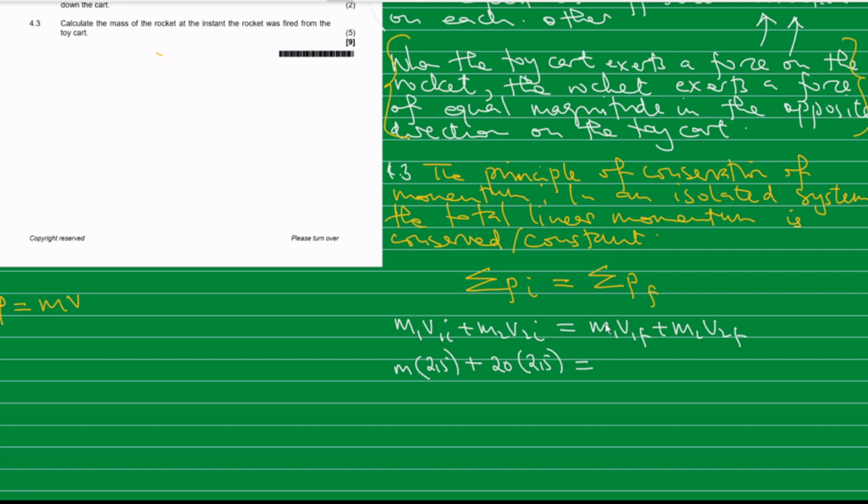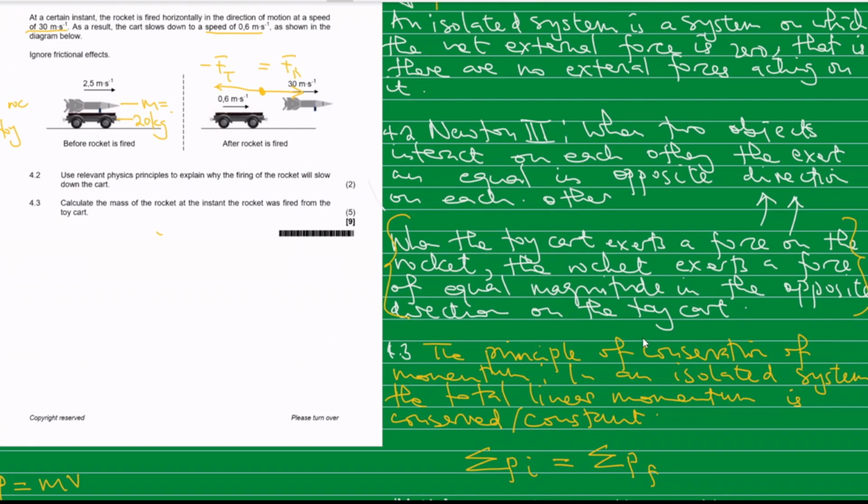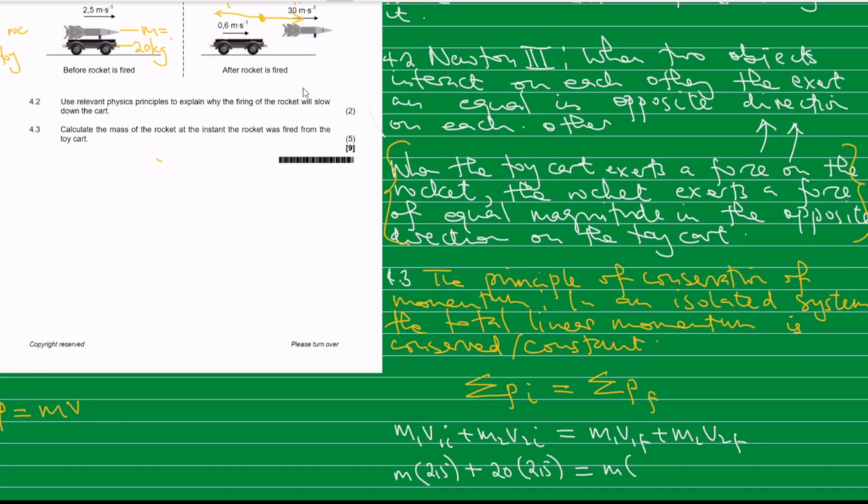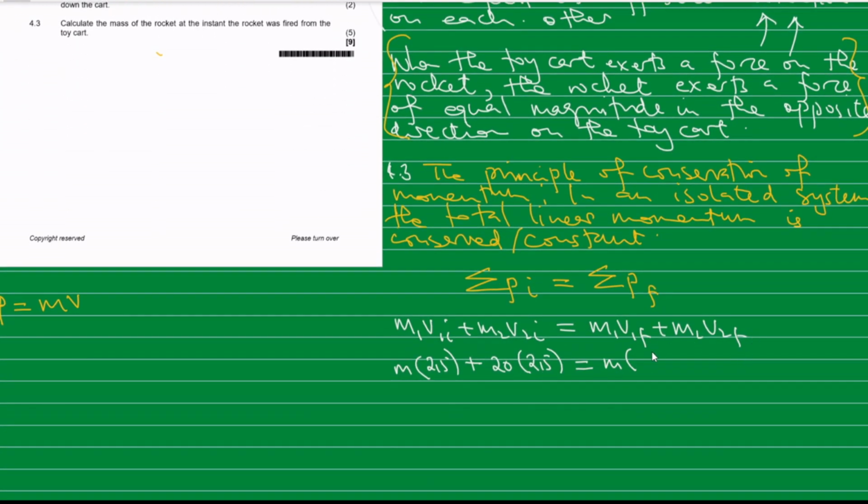So m1 is the mass of the rocket. We don't know it, so it's m, and the velocity of the rocket after firing is given as 30 meters per second. So this is m multiplied by 30, plus the momentum of the toy cart. The mass of the toy cart is still 20 multiplied by the velocity reduced to 0.6.